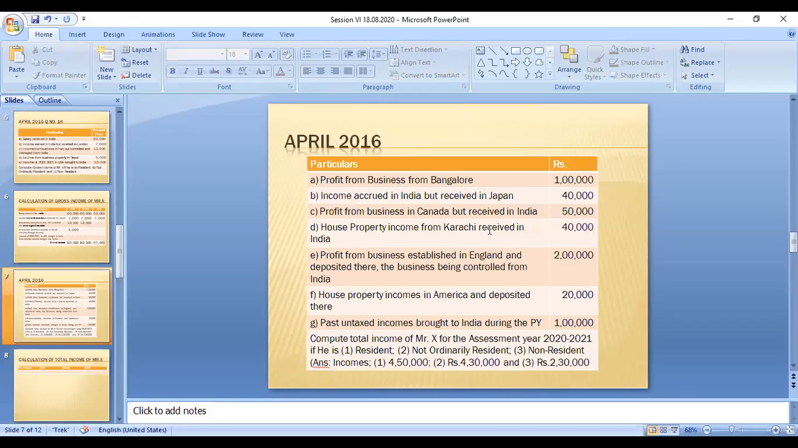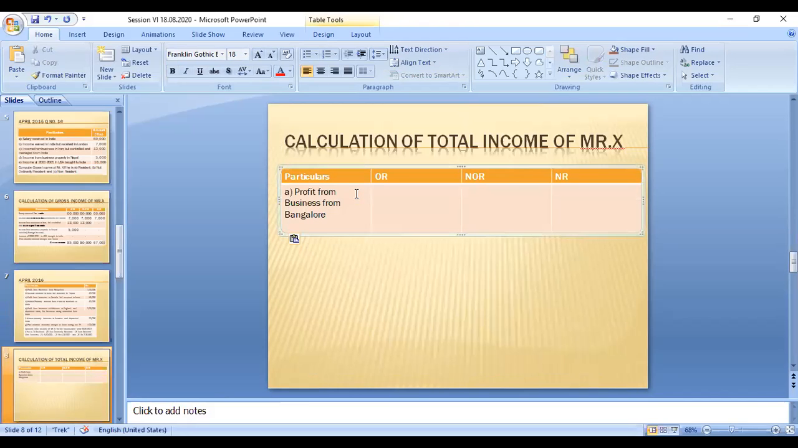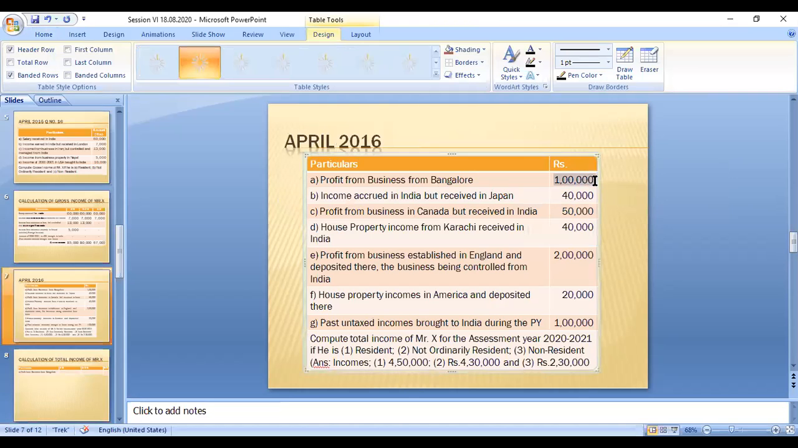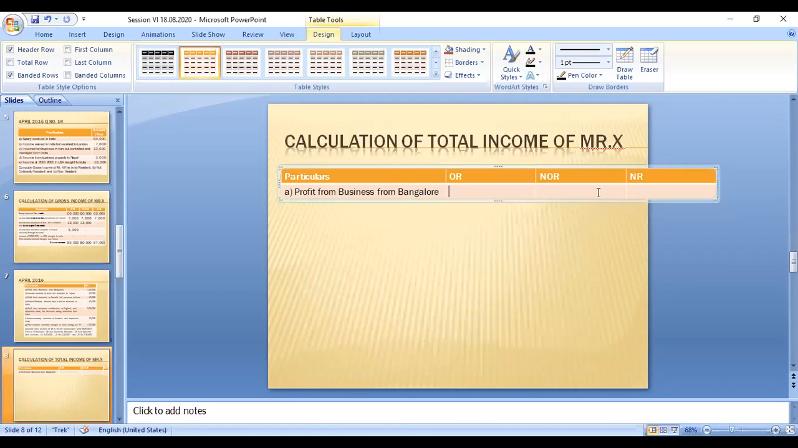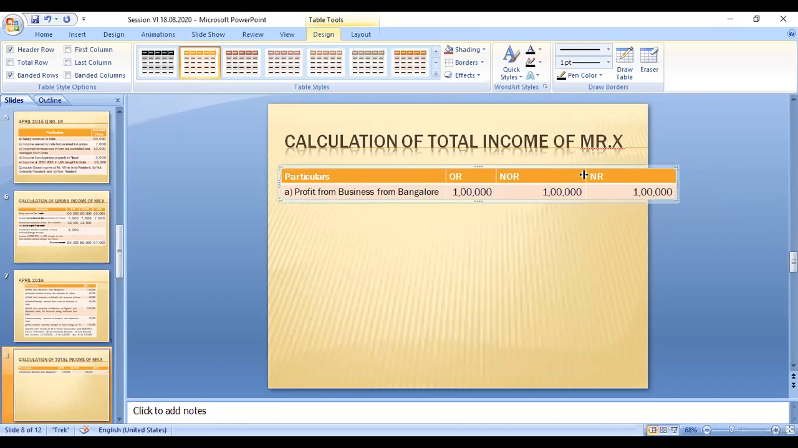Right. The first category, profit from business from Bangalore. So this is an amount for ordinary resident. This is 1 lakh. That 1 lakh is taxable to all the categories. Why? Because this income is earned in India.